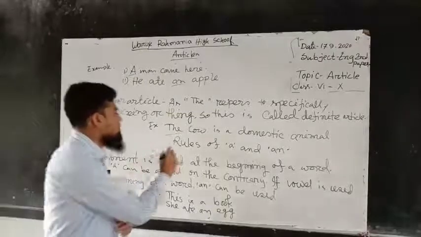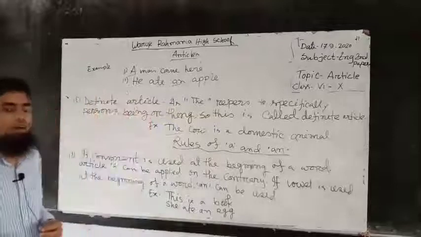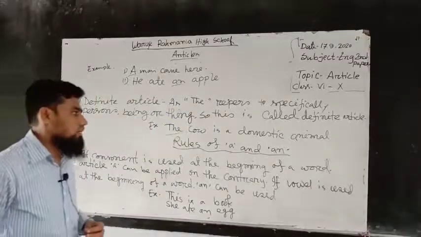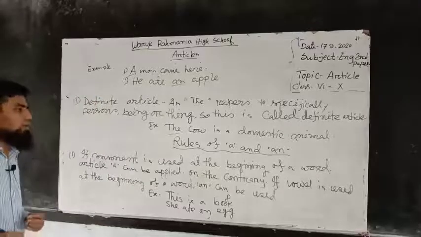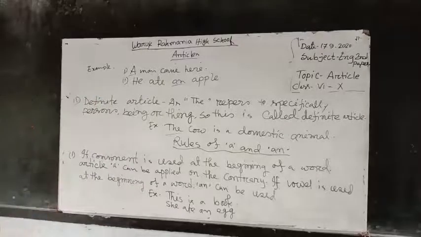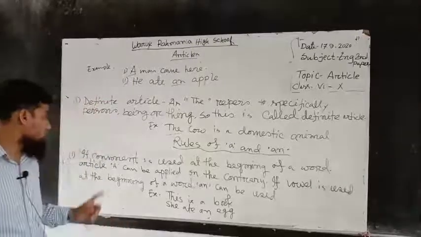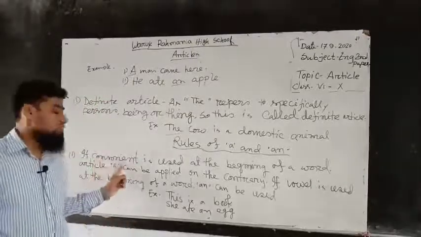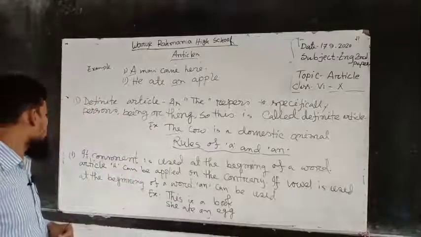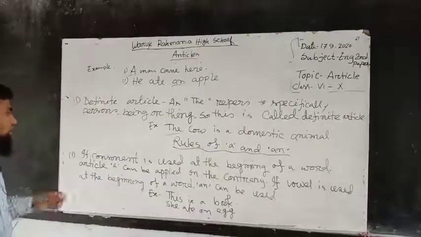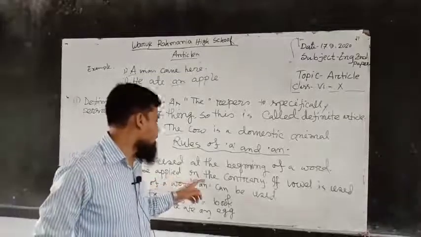Rules of a and an. Where or when we will use articles a and an. Number 1, if a consonant is used at the beginning of a word, article a can be applied.